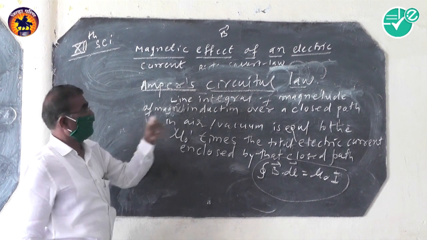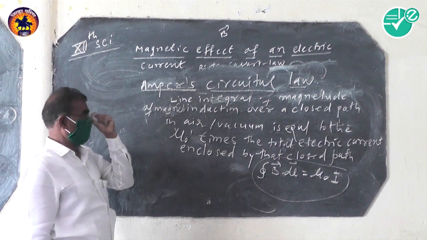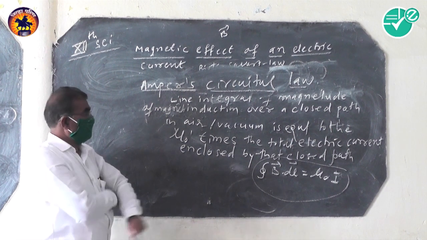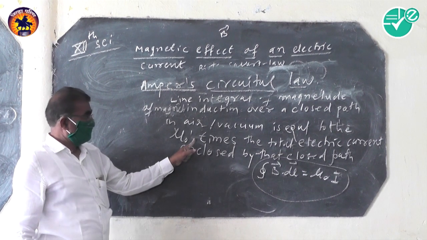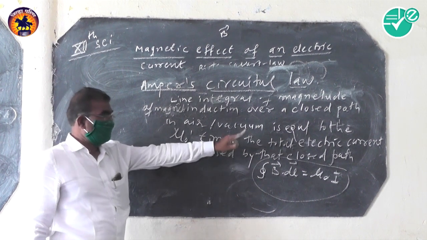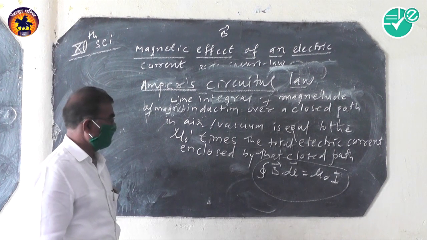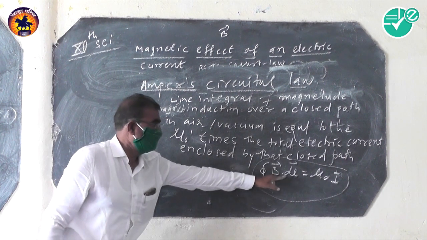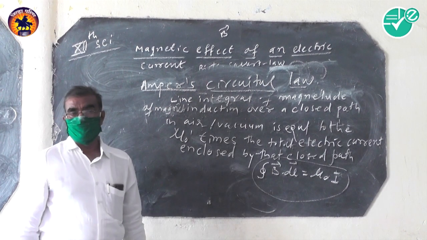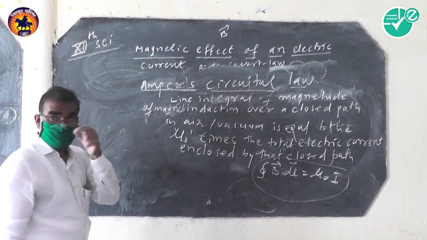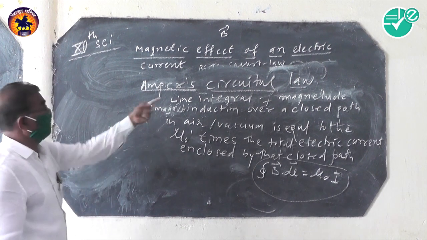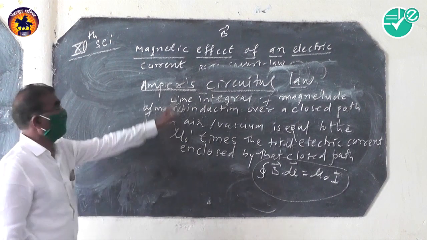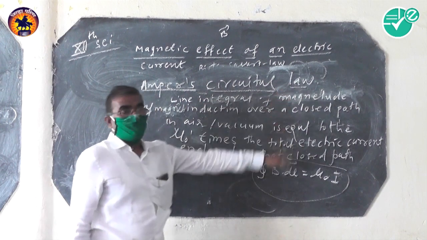That is the statement of Ampere's circuital law: the line integral of magnitude of magnetic induction over a closed path in air or vacuum is equal to mu 0 times the total electric current enclosed by that closed path. That is, closed integral of B dot dl equal to mu 0 I. Now the proof of Ampere's circuital law.